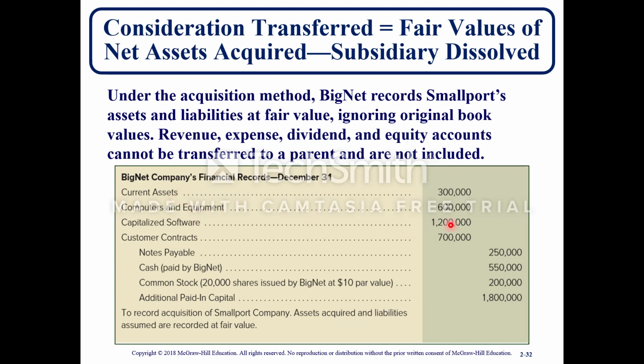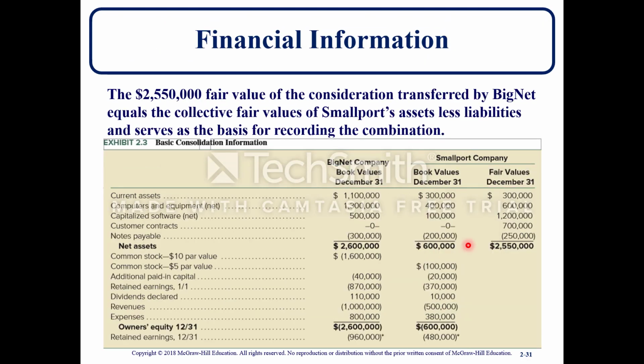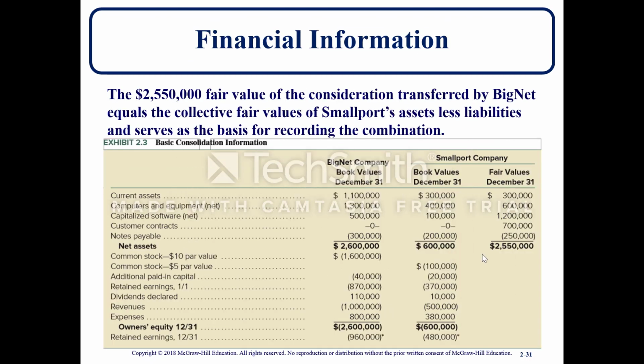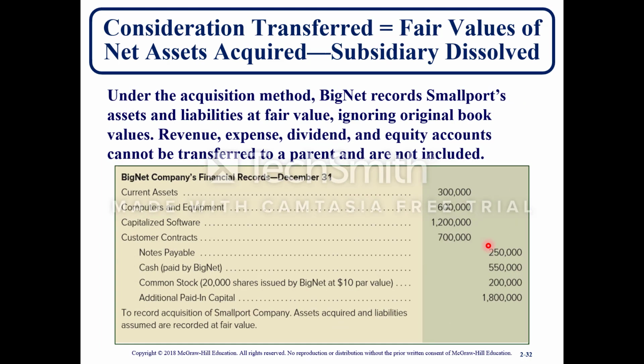So now for current assets, the journal entry for the acquisition. Current assets is a debit for $300,000, computer and equipment for $600,000, capitalized software for $1.2 million, and the customer contracts for $700,000. If you look back at your information, these are the assets that you're doing a journal entry for right here. Now the journal entry further, the $250,000 for notes payable, which is here, is a credit.